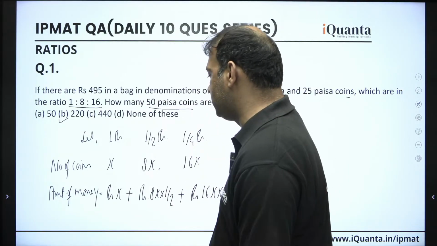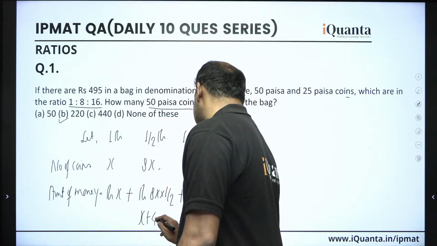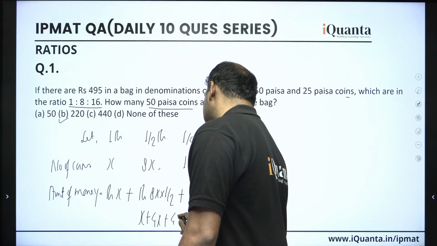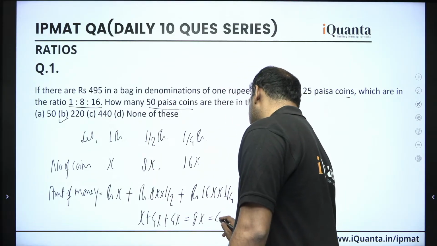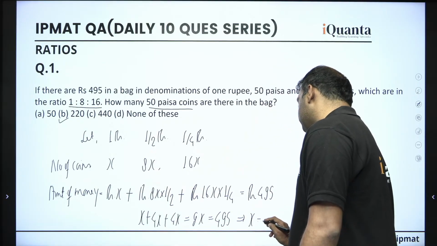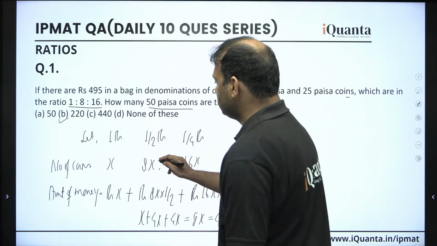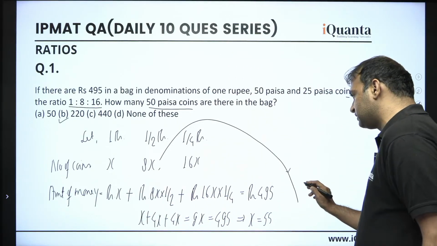Let's see what the calculation does for us. This is x, this is 4x, and this is again 4x, right? So this is 9x, but in real this is 495, all right? So simplifying, x must be 55, and hence the half rupee coins, which are 8x, right? So 55 8s is how much?